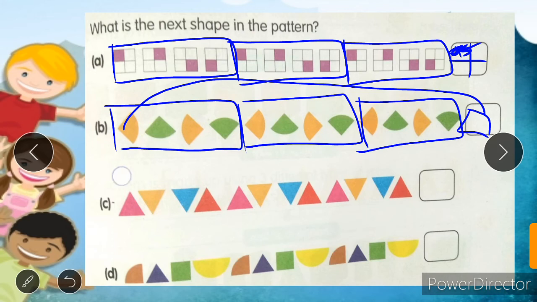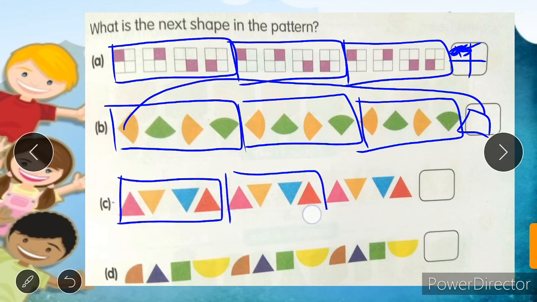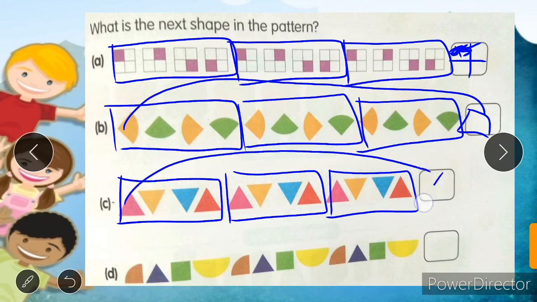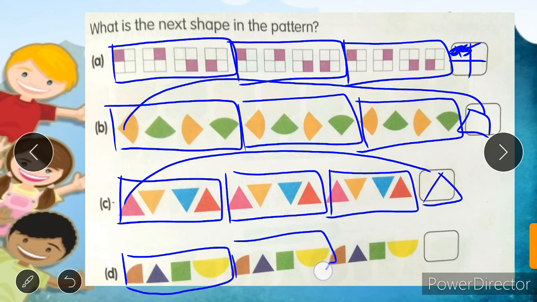By observing all these 4, we have to observe 4 and again 4. So which will be the next shape? The next shape will be the triangle in pink color. Again we have to make it 4, then 4, and then again 4.